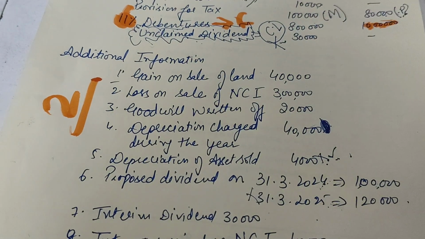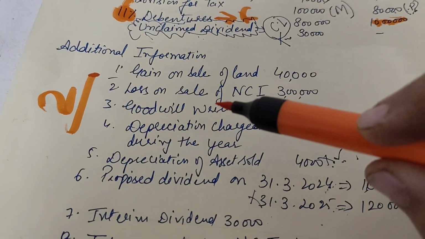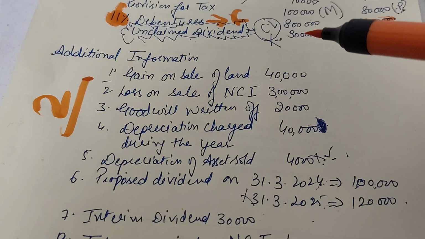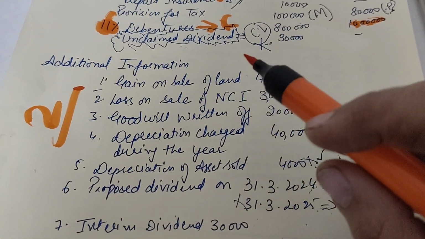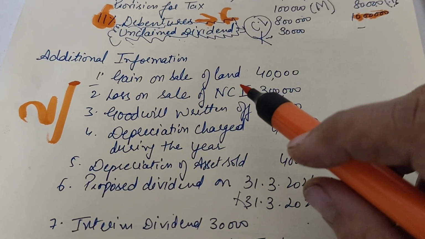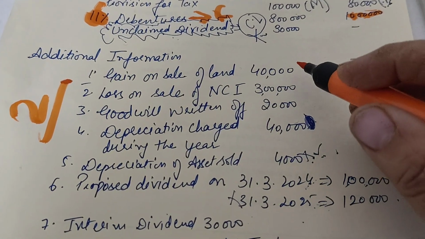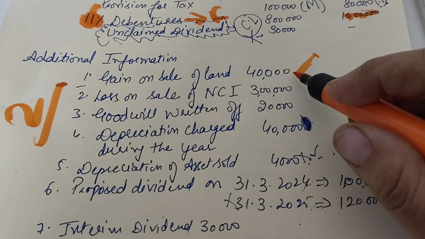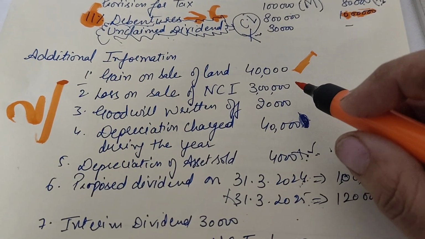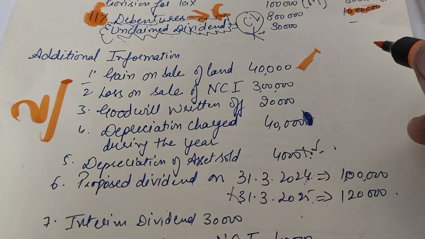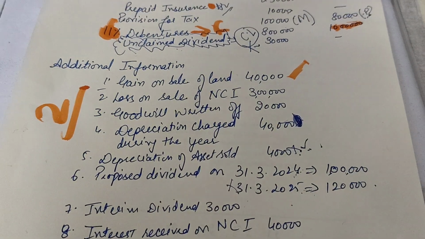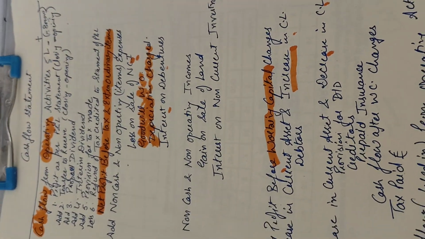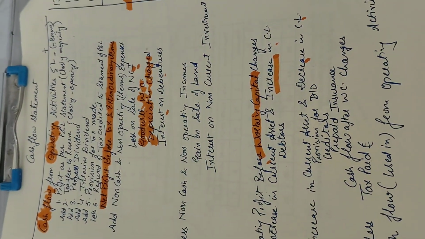We have to do the adjustment for debit as well as credit, like gain on the sale of land we have deducted in operating activities, but it would be taken to your land account. Loss on sale we have added here, it would be taken to your non-current investment account, and so on, right? So this is the way you have to prepare your cash flow from operating activities.